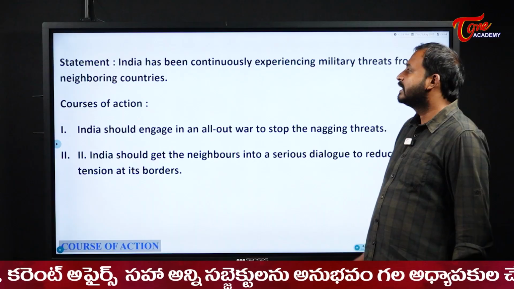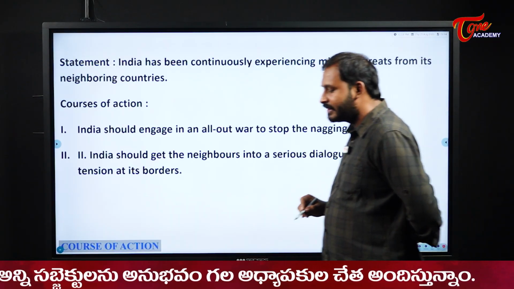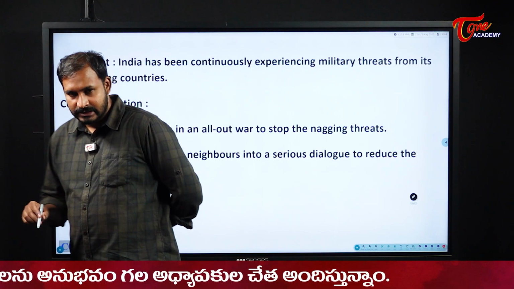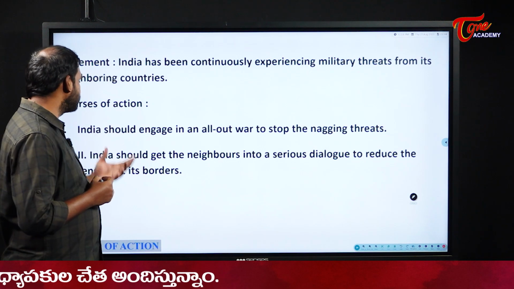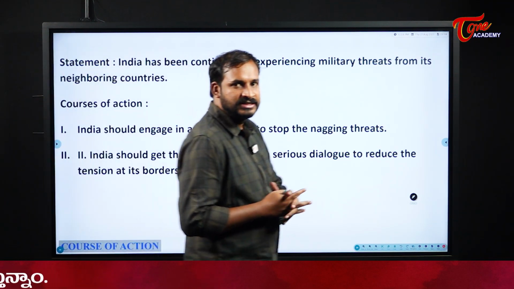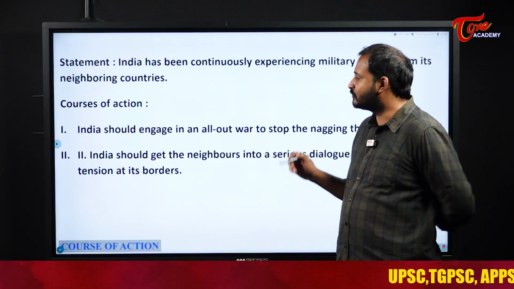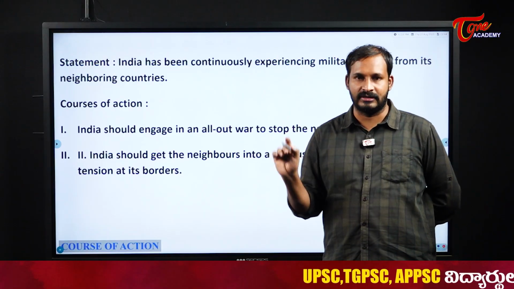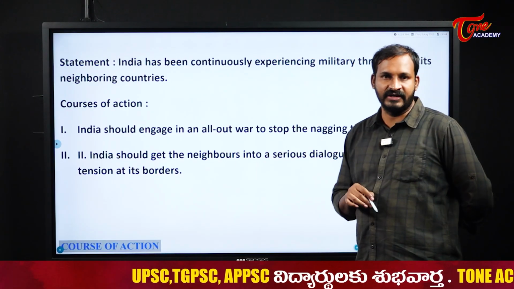Next one. India has been continuously experiencing military threats from its neighboring countries. So, that is the situation for us. Now, course of action. India should engage in all-out war to stop the nagging threats. See, war is not the final solution for anything. What they are telling is India should engage in an all-out war. That is not a perfect solution for us.